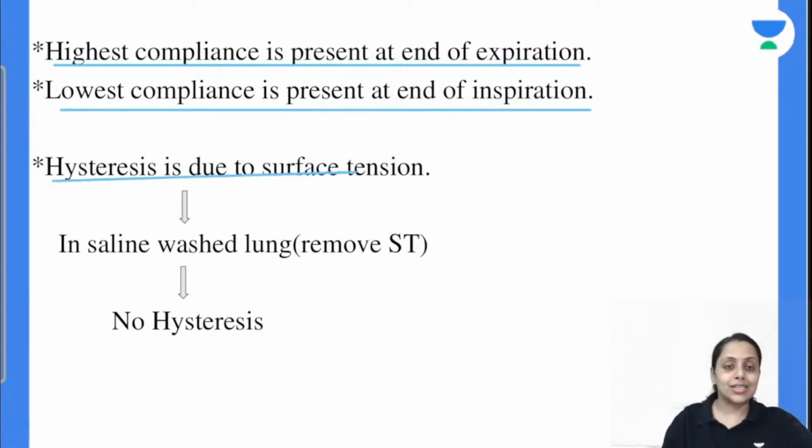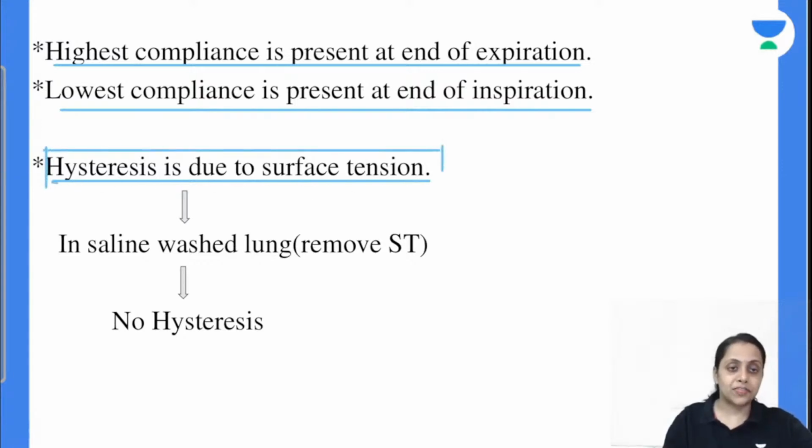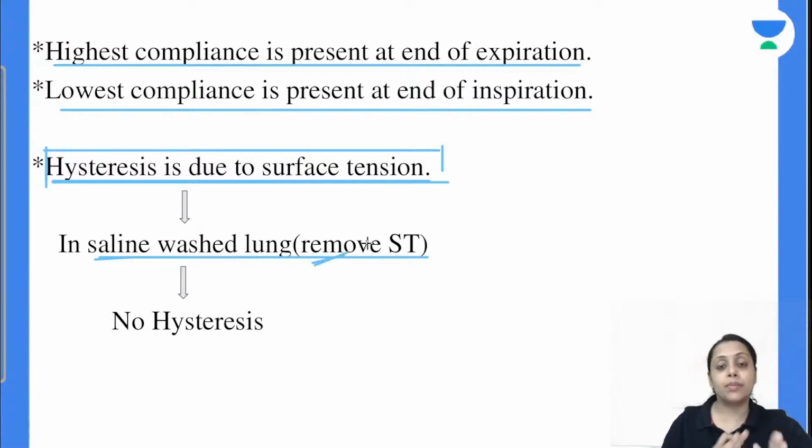So we can say hysteresis is due to the surface tension, and this surface tension is due to water molecules. So when we wash our lung with saline, surface tension will be removed, and so there will be no hysteresis. This point is important from the exam point of view. In a saline-washed lung, there is no surface tension and there is no hysteresis.